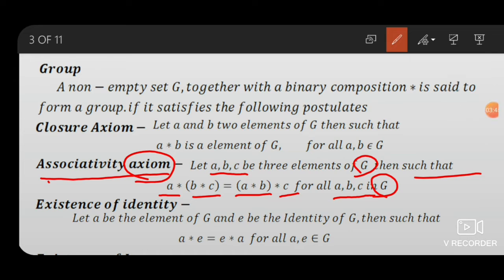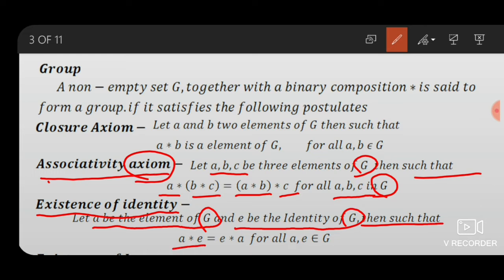Third property of group, existence of identity. Let A be an element of G and E be the identity of G, also belonging to G, such that A star E equals E star A for all A, E belonging to G.